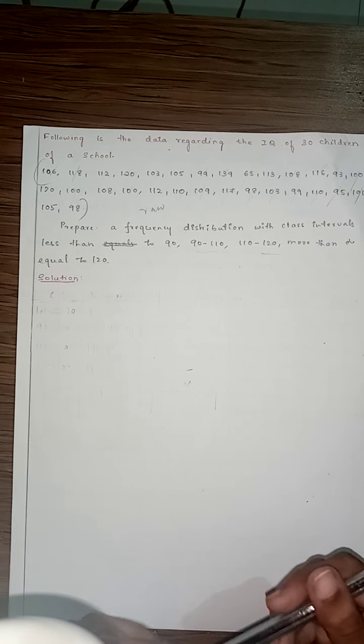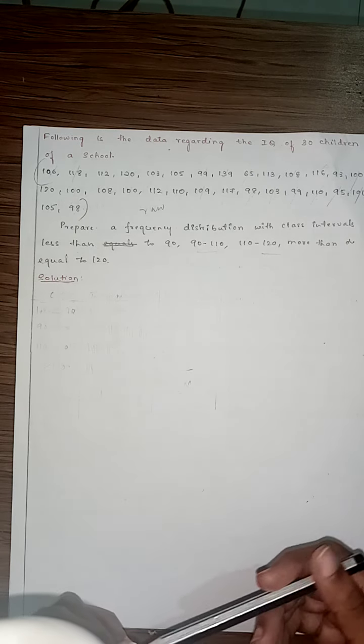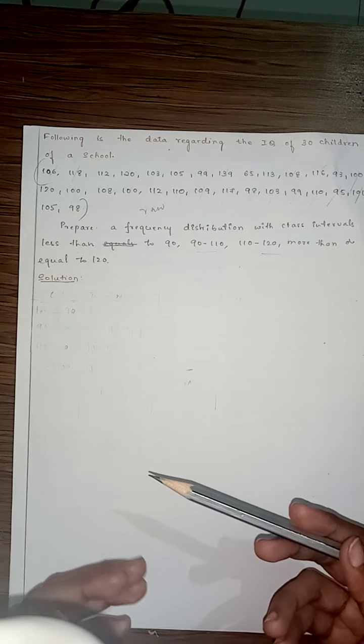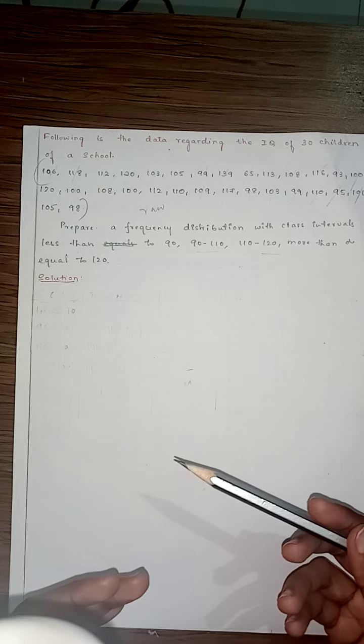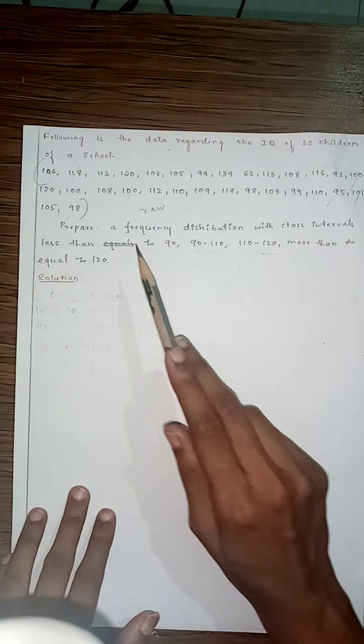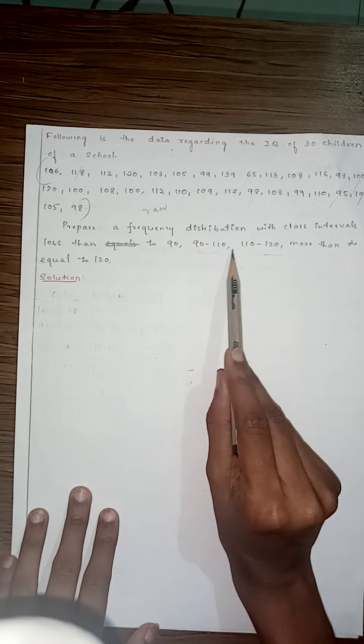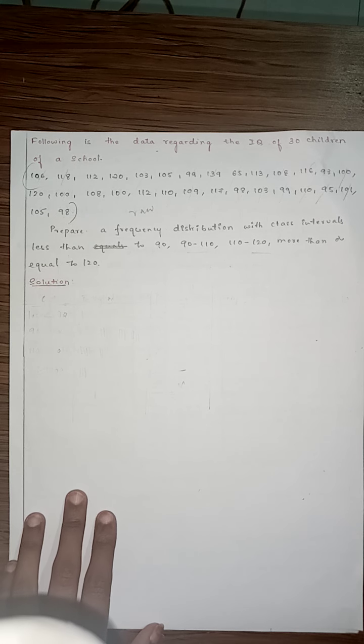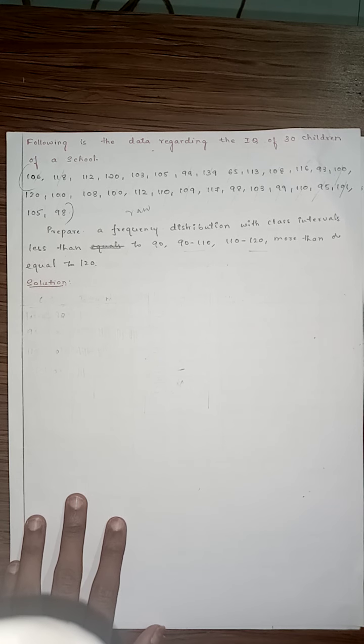So we have to classify it, but here once you see whether we have to find a number of classes, what is the class width and all we have to find, or it is given. Of course it is given here, so we have to consider. But see here, they gave two open-end classes, right? First one less than 90 and the last more than or equal to 120.